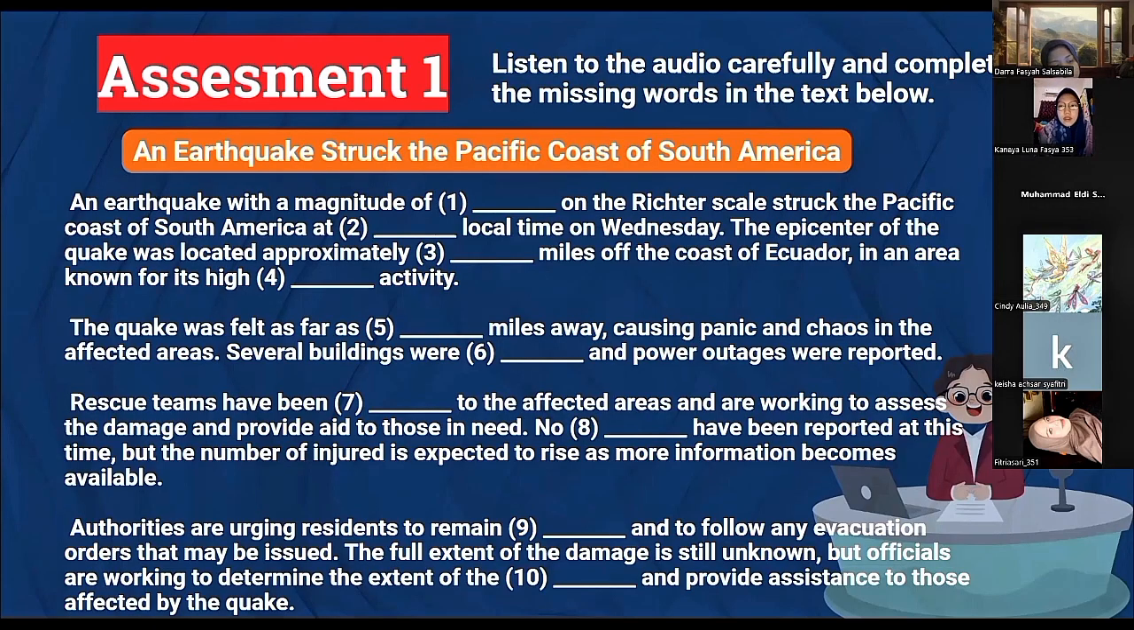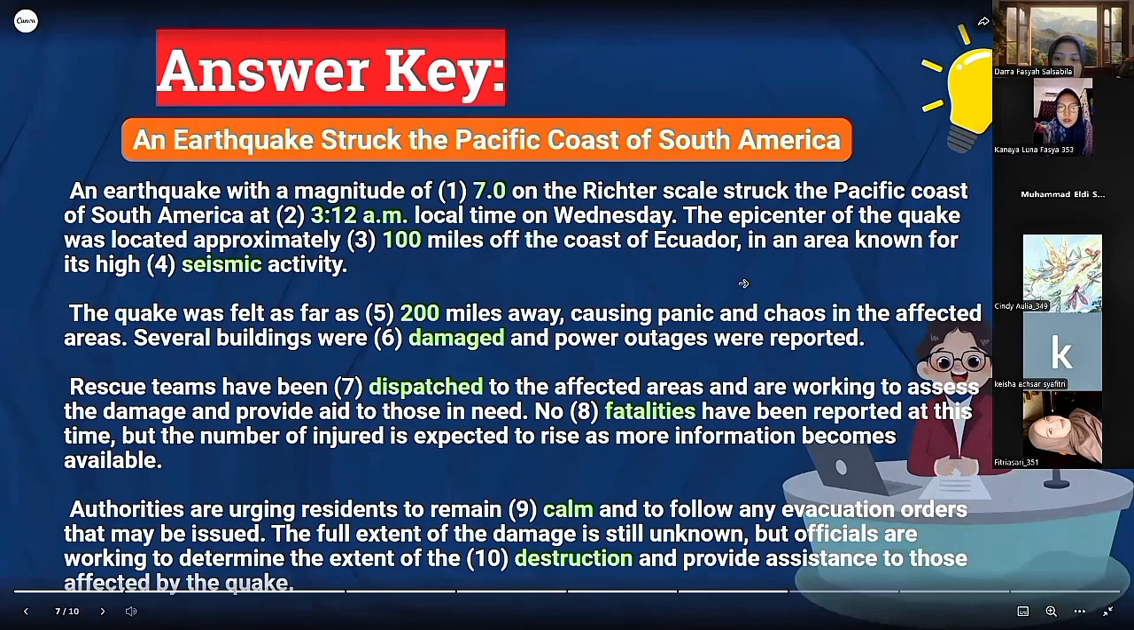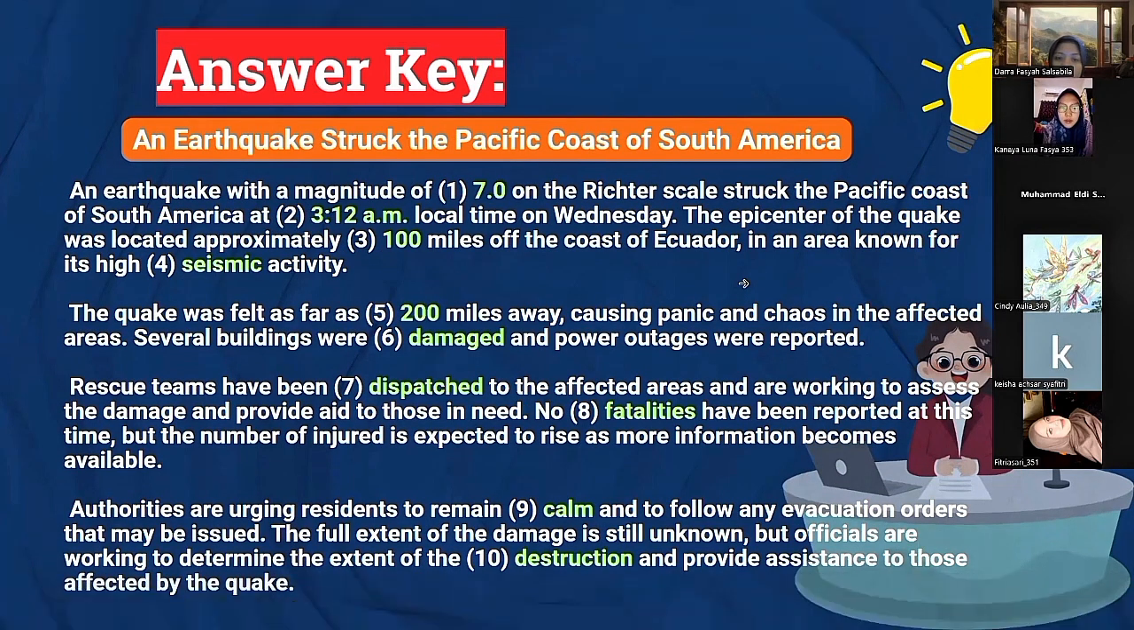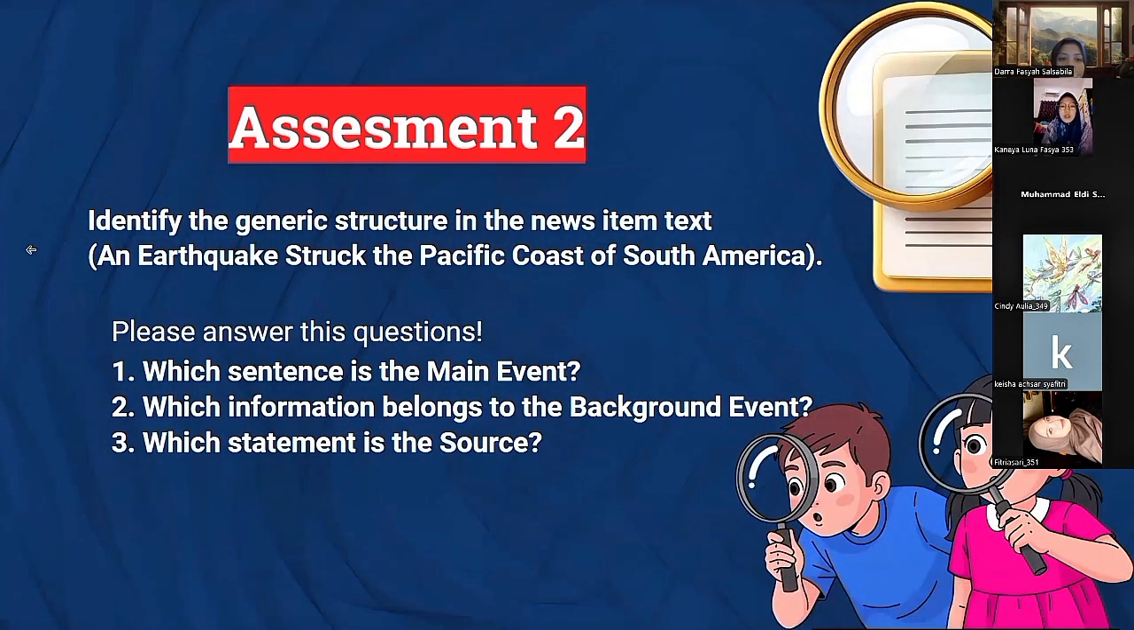Okay, next slide. See the correct answer. This is the answer key from the news item text. Okay, all right. That's all good. Thank you for your answers, guys. Okay, next slide. Now let's continue with assessment 2. I would like you to identify the generic structure. Question number 1. Which sentence is the main event?